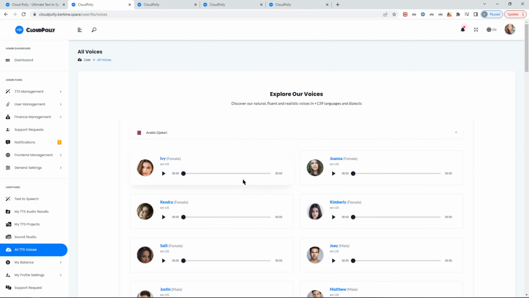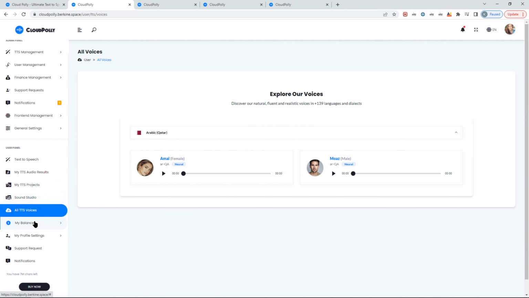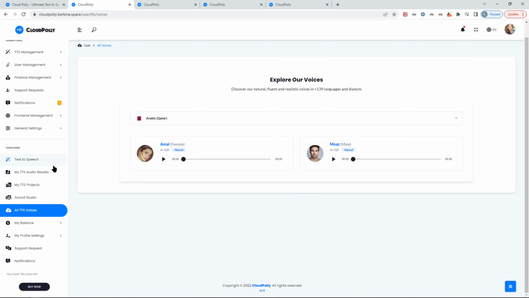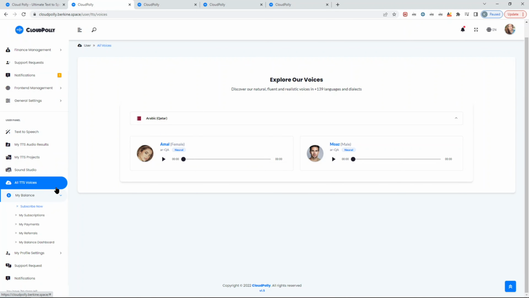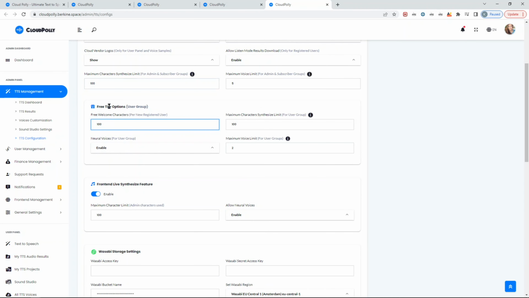As soon as you change the voice, the languages here will change automatically. As soon as you change the language, the voice is changed automatically. So again, this is a SaaS platform, which means you can purchase a subscription. Whenever a user joins for the first time, you can give them free credits here. So that's the free tier group.